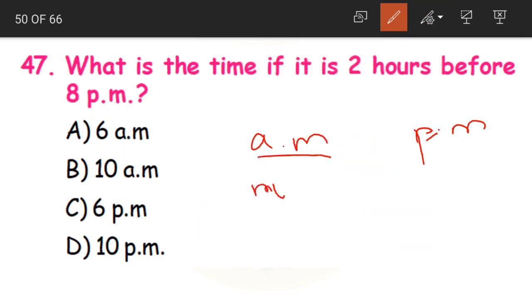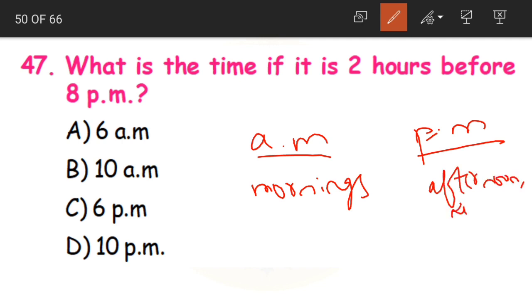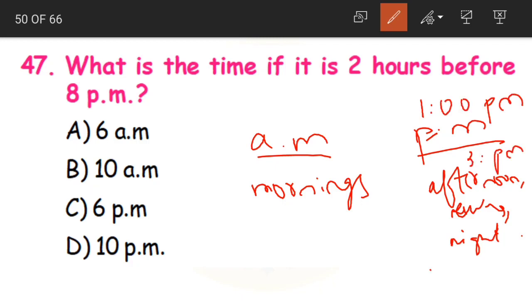A.m. is used for mornings. P.m. is used for afternoon, evening and night. Like for example, we have lunch at 1 o'clock, right? So we say 1 p.m. Then we say 3 p.m. till the time we sleep, that is till 11 p.m. We also say 11 p.m.